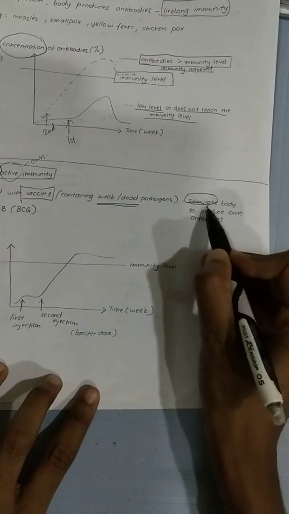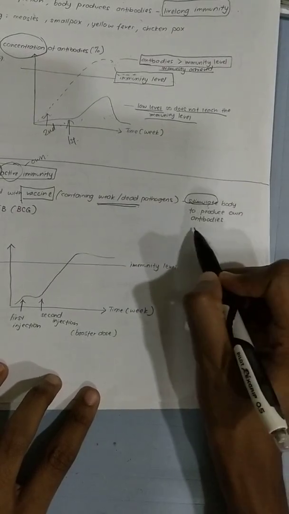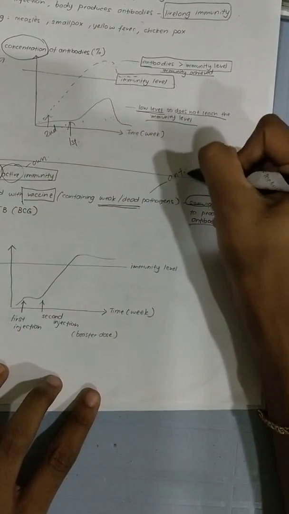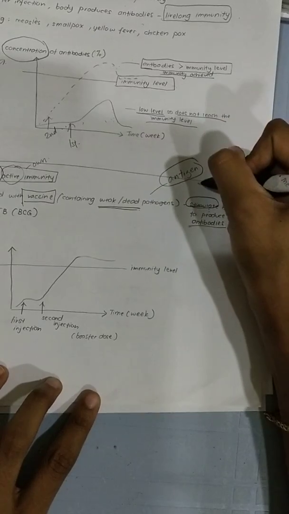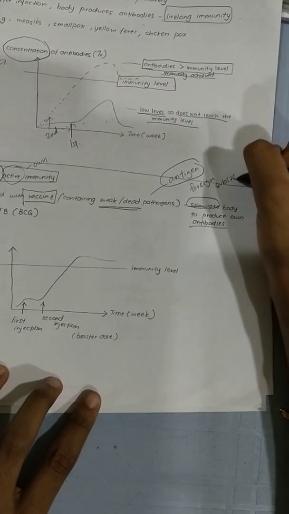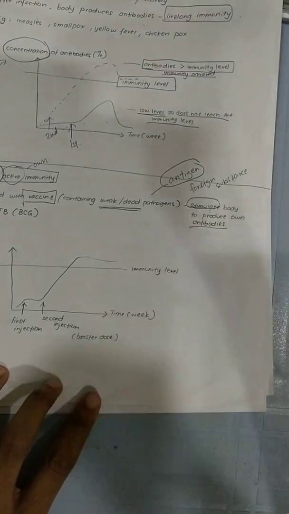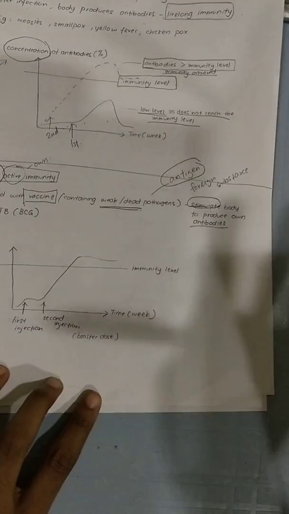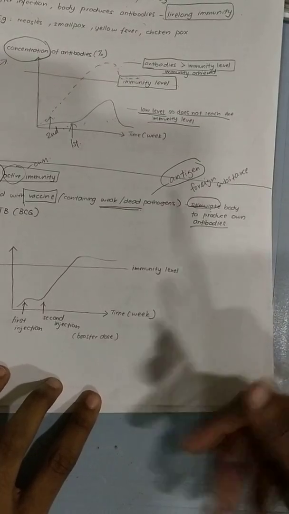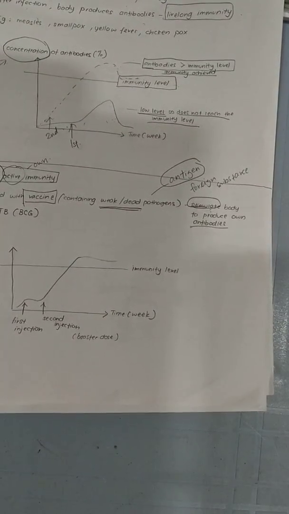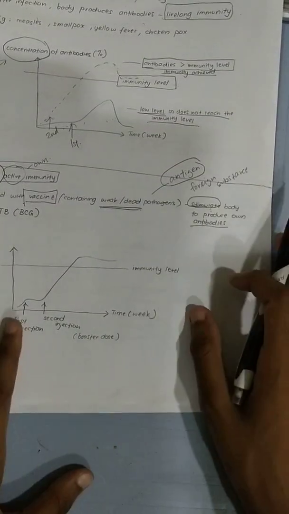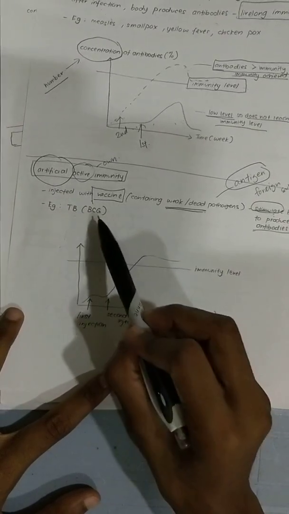To stimulate, you must use this word, to stimulate the body to produce its own antibodies, because a pathogen is actually an antigen. What is an antigen? It means a foreign substance. So the moment a foreign substance invades my body, antibodies will be produced, right? That's why I want to put something in. It's like putting a matchstick, it just goes boom, there's a fire. So I just want to put some pathogen, a weak one, then I'll get the antibodies. Example, for tuberculosis, what kind of vaccine do you put?